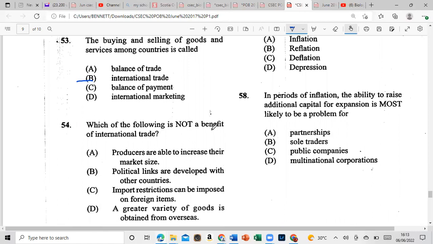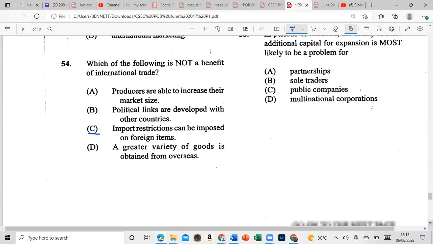Which of the following is not a benefit of international trade? A, producers are able to increase their market size. B, political links are developed with other countries. C, import restriction can be imposed on foreign items. Or is it D, a greater variety of goods is obtained from overseas? And that is import restriction can be imposed on foreign items, and that is C. All right, so let's move on to 55.